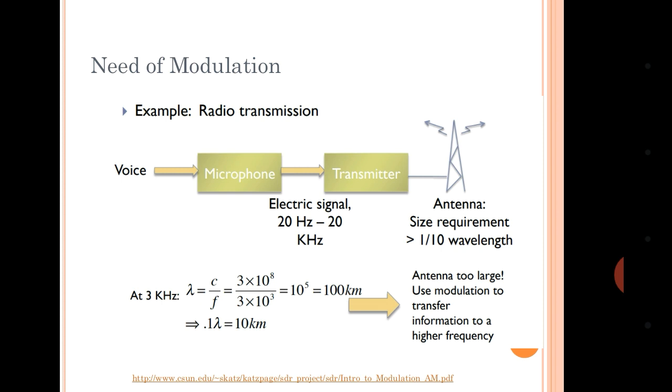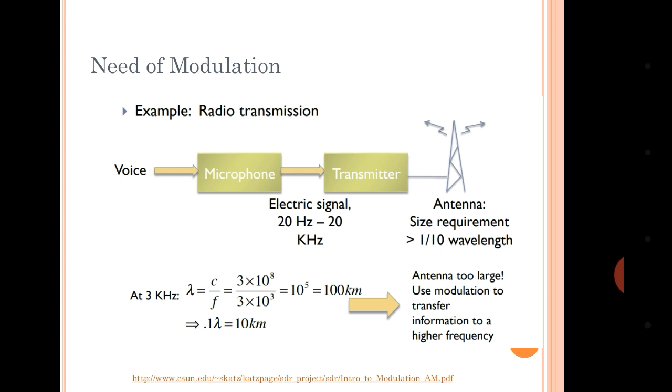What is the need of modulation actually? Why is modulation required? Let us consider the example of radio transmission first. If you want to transmit the voice, first it is given to the microphone, then to the transmitter, and then to the antenna. By using a microphone, voice is converted into an electrical signal, in the 20 hertz to 20 kilohertz range.